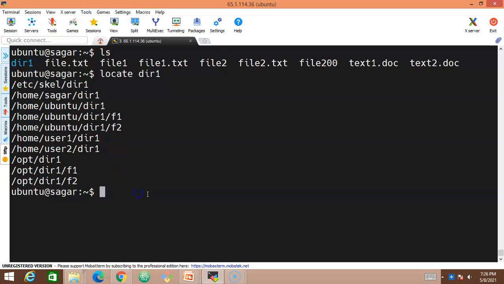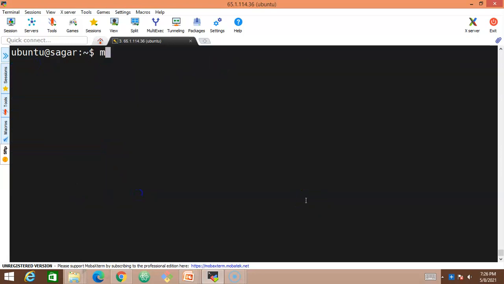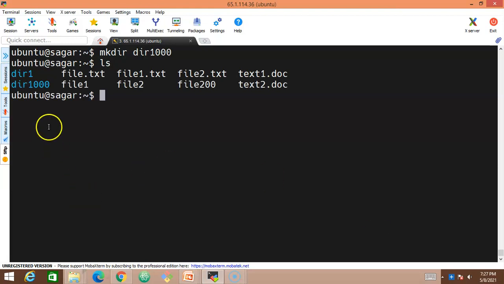But now I'll create a new directory, mkdir directory 1000. I'm creating a new directory 1000. Now let's look into this ls. I have this directory 1000 available inside this home path of Ubuntu. So I'll try to locate it now. Locate dir 1000.